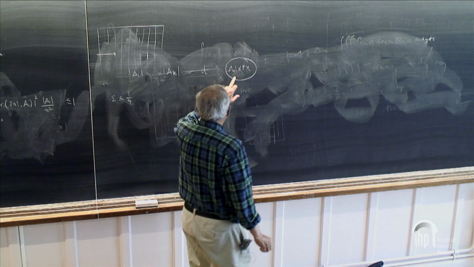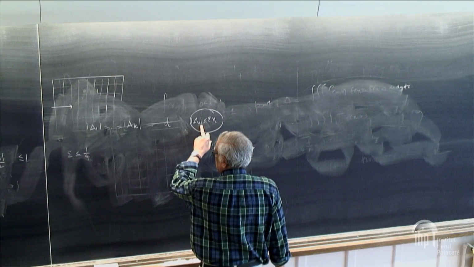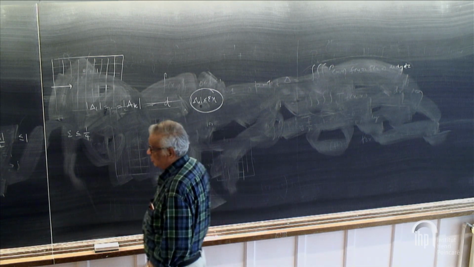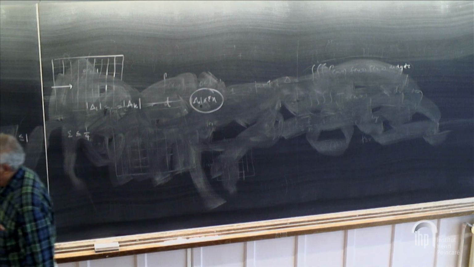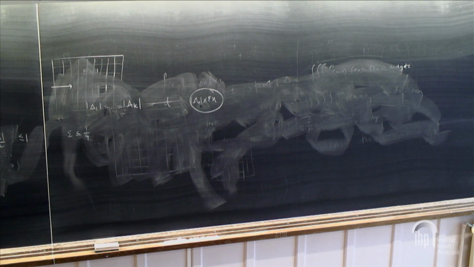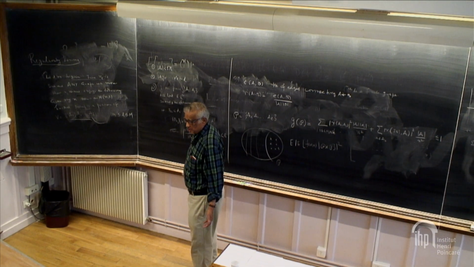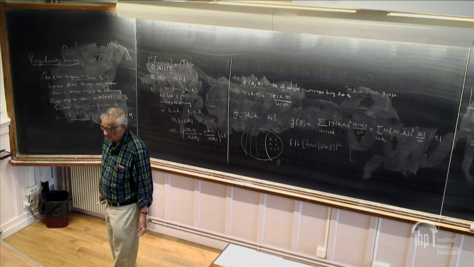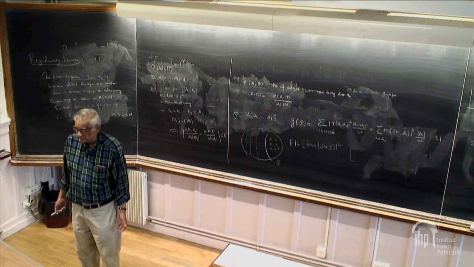So this A naught is, so now what do I need? Why is it not satisfied? Because there are epsilon L square bad pairs. I only have to deal with bad pairs.